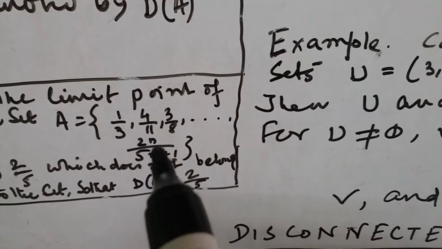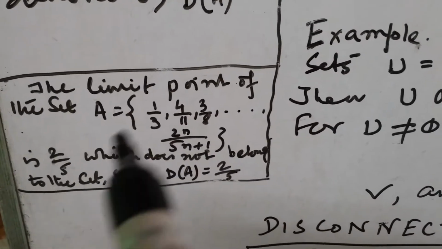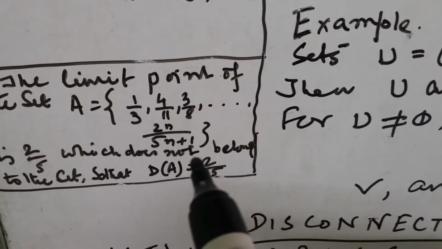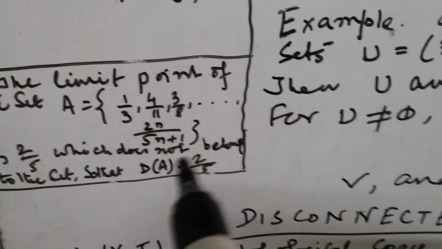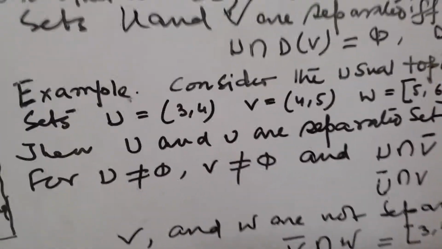If you divide the last term by n and n goes to infinity, the limit point is 2/5, which is a limit point but does not belong to the set, that is the derived set. And that is a separated set.